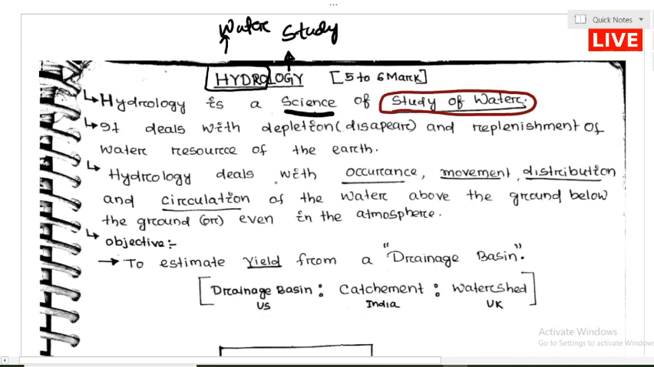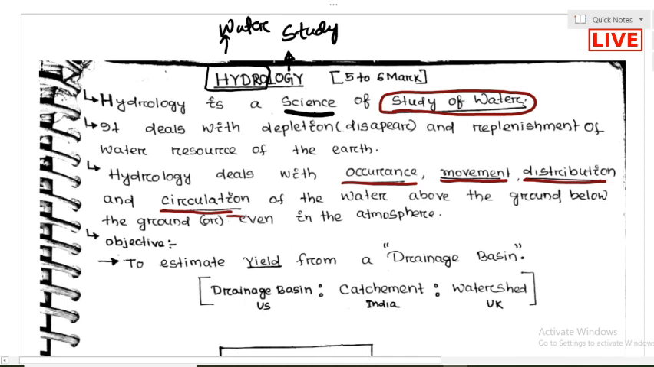First one is called occurrence, the occurrence of the water. Second one is movement: how the water precipitates onto the ground surface and how it moves. Third one is distribution of the water, and the last one is circulation. We have to study these 4 parts in this entire topic.